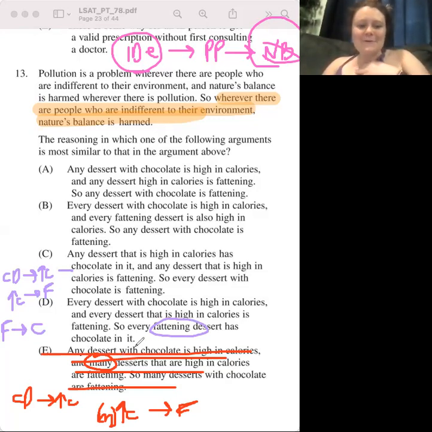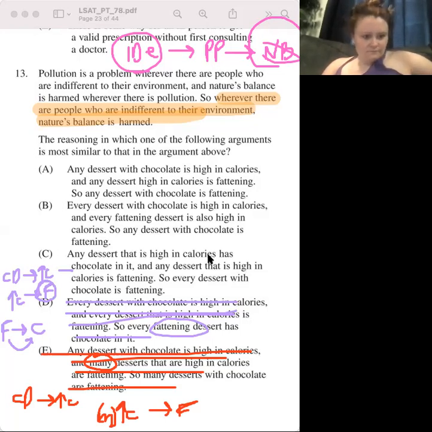You got it right. I just missed what you said the first time, but it would have to be every dessert with chocolate is fattening. But this is inversing it. It's taking our necessary and acting as if it's sufficient, and that's not what we're looking for. We're looking for something that, if we summarize, is exactly parallel to what we did in the stimulus. Any dessert that is high in calories has chocolate in it, and any dessert that is high in calories is fattening. So every dessert with chocolate is fattening.